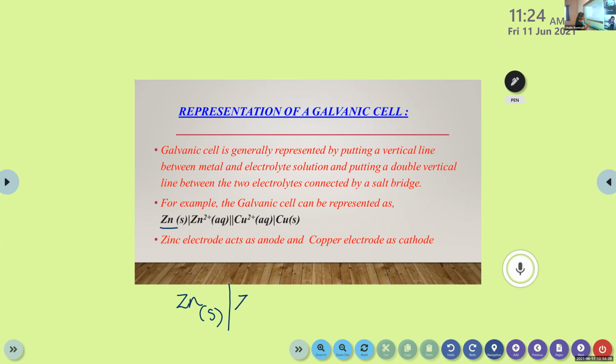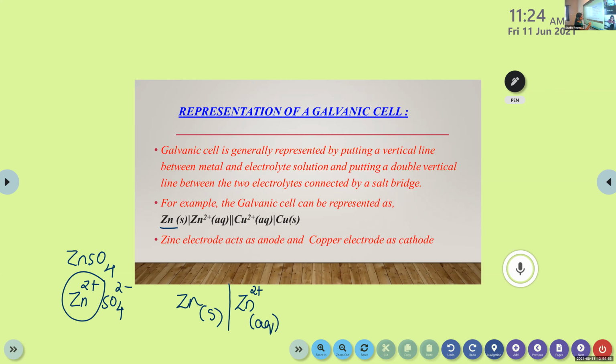Then you mention the electrolyte, Zn2+, because zinc sulfate is the solution, and it is in the form of Zn2+ and SO4 2-. Only need to represent this zinc ion. It is in the form of a solution dissolved in water, that's why it is in aqueous state.